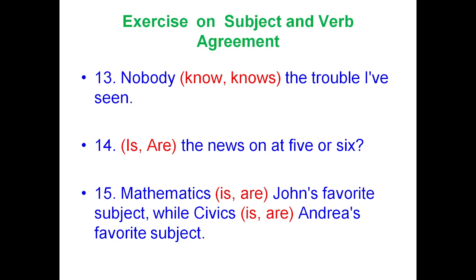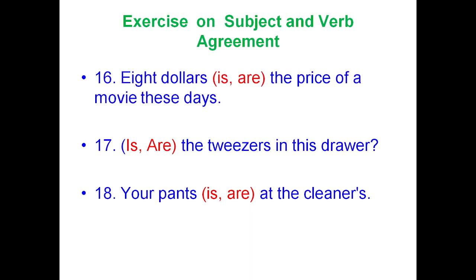Is or are the news on at 5 or 6. So here, is the news on at 5 or 6. Mathematics is or are John's favorite subject, while civics is or are Andrea's favorite subject. In both places, we have to apply only the verb in the singular form. $8 is or are the price of a movie these days. So whatever the amount, we have to apply only the singular verb when we are referring to money. Is or are the tweezers in this drawer. So, are the tweezers in this drawer.